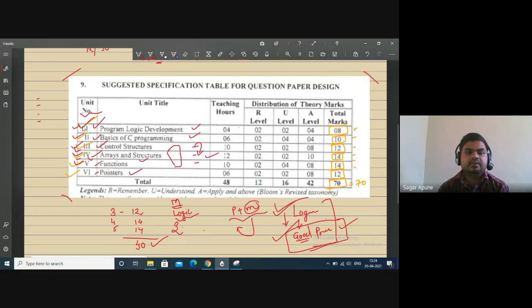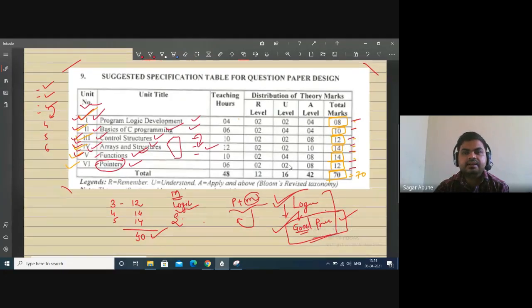That's why we will complete our unit number 1, then 2, then 3, then we will go for the 4th, 5th and 6th further units, because these are dependent, right? If you want to understand pointer, you have to study function, array, control structure, basics of C programming first, then you will understand pointer very well. Otherwise you can't, right? So this is the weightage you have to write down in your notebook.